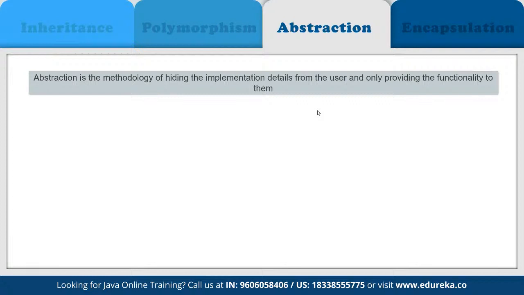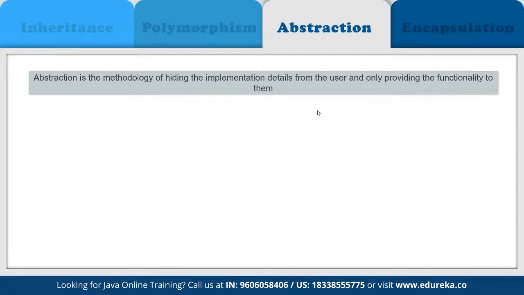So why do we have this kind of setup? So that users don't see the background processes and can just see the output without any confusion or any complex code being shown to them. So abstraction refers to the quality of dealing with ideas rather than events.